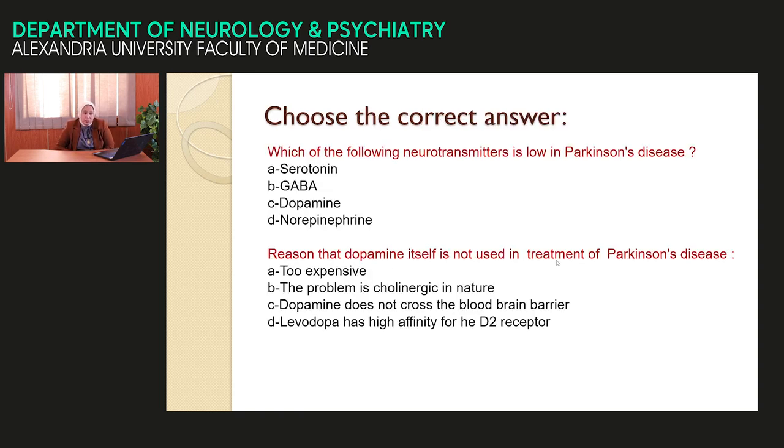Choose the correct answer. Which of the following neurotransmitters is low in Parkinson's disease? Serotonin, gamma-aminobutyric acid, dopamine, norepinephrine. Try to think. Reason that dopamine itself is not used in the treatment of Parkinson's disease.